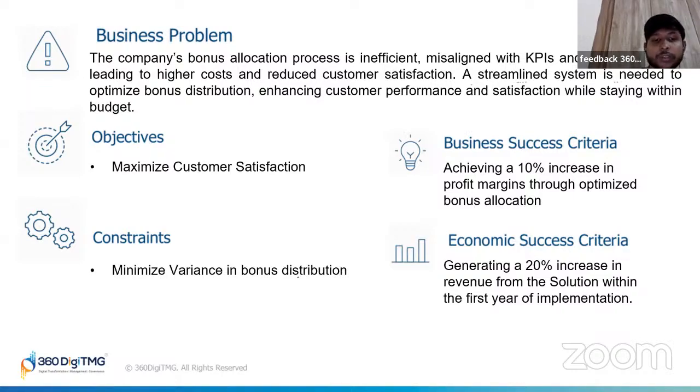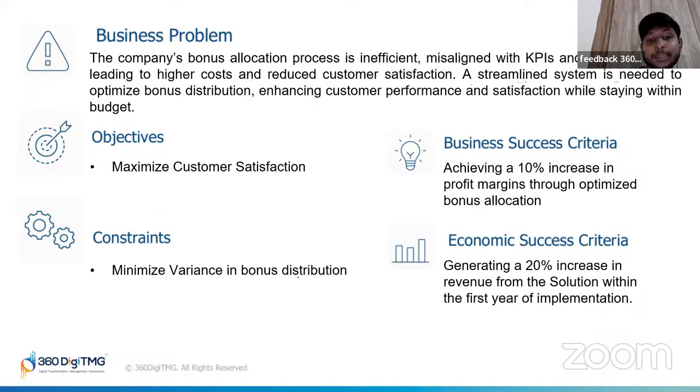So the goal was to understand the bonus distribution patterns and customer performance in betting, and to redesign the allocation strategy. Our business objective was to maximize customer satisfaction and minimize the variance in the bonus distribution.